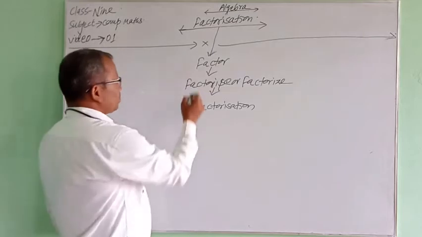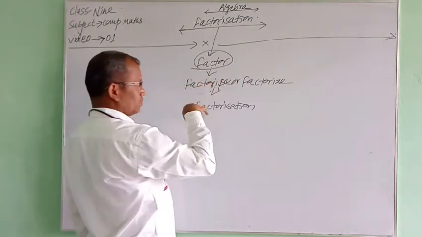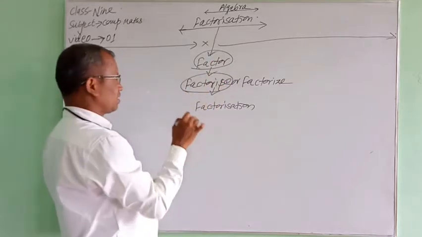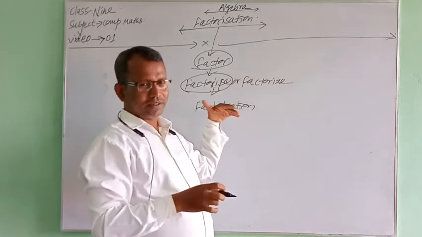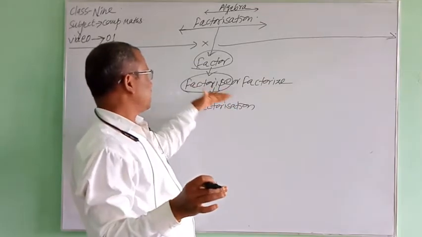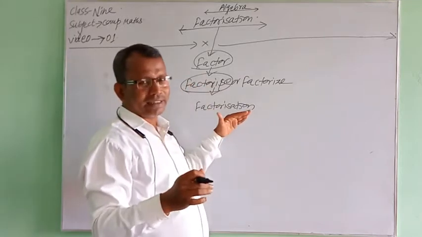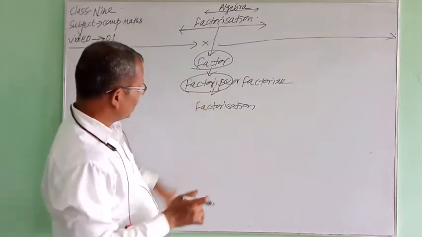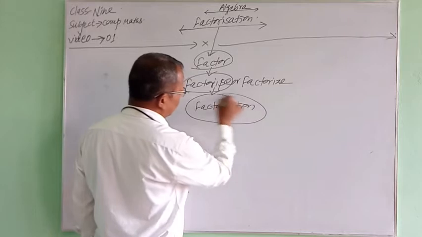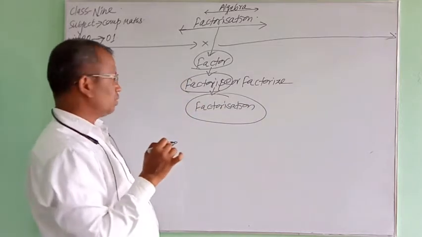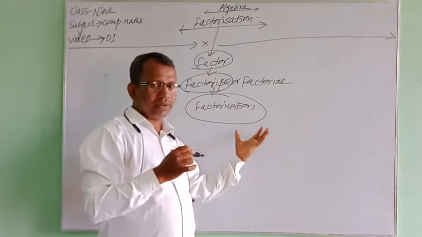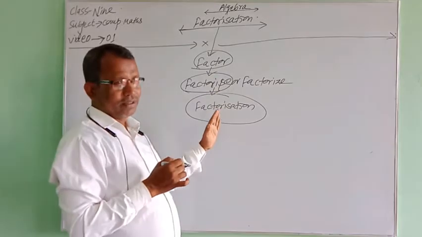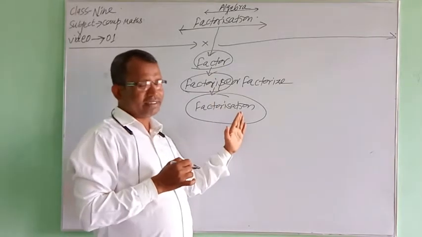Factor is converted into factorize, and then it is converted into factorization. What does the word factorization show here? Factor, factorize, factorization. It means in the third phase it becomes factorization.